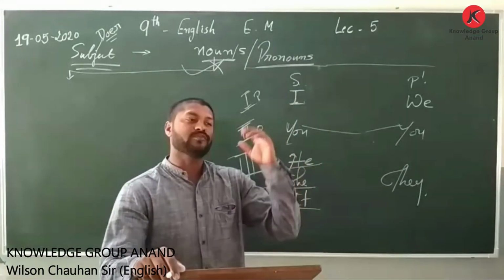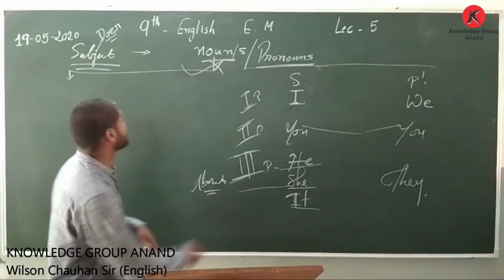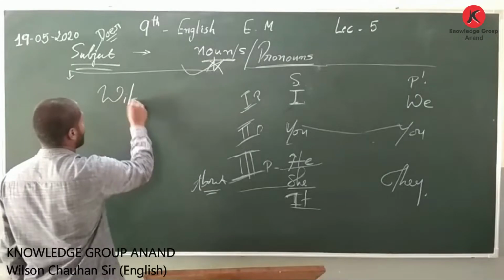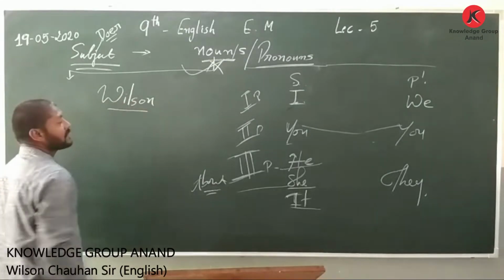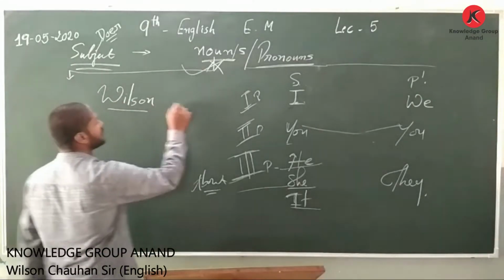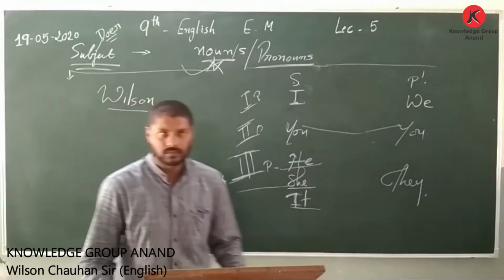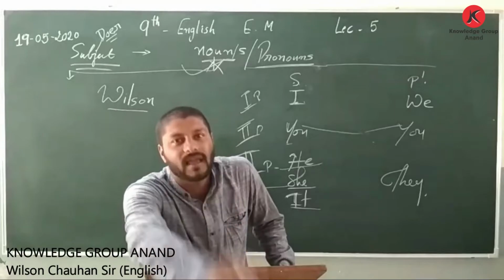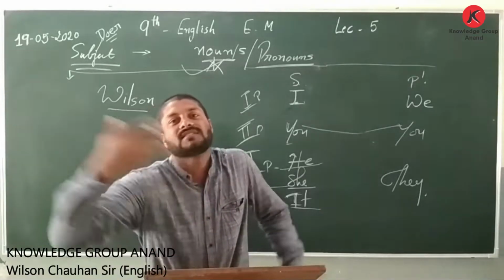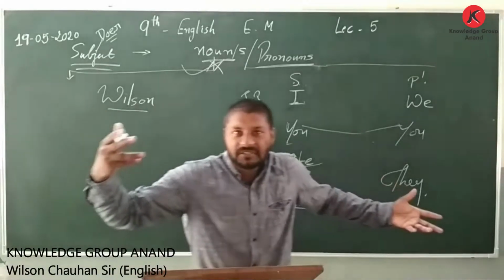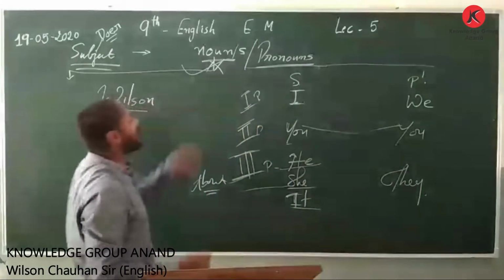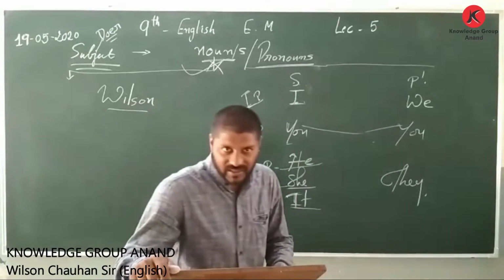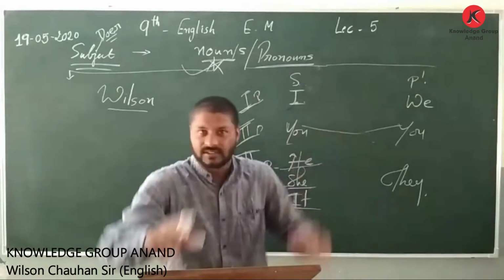Now take for an example, yesterday what we saw, that is noun. For us noun is, let me use my name, Wilson. But when I am talking about myself, Wilson is a good boy. Do you think Wilson is a good boy? Wilson is a good man, right? You don't call this man boy now, this man, right? So, but when I say about myself, if I want to say, I am a good man. Suppose if you think that I am good, otherwise it's okay.